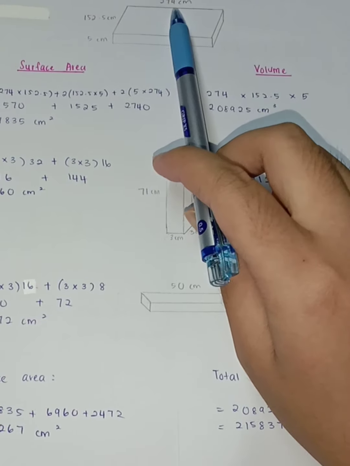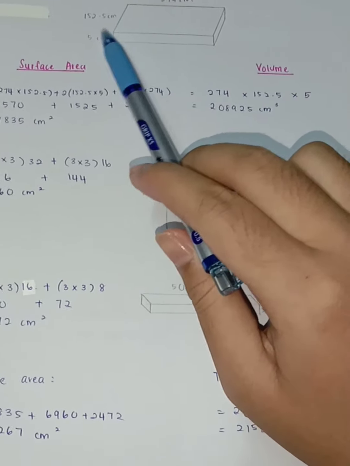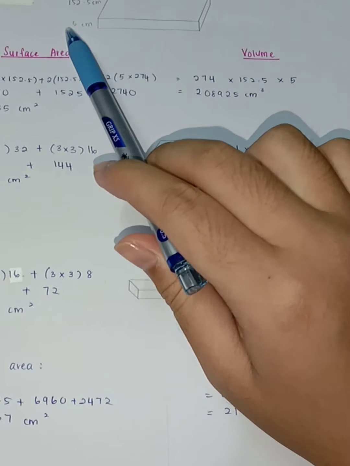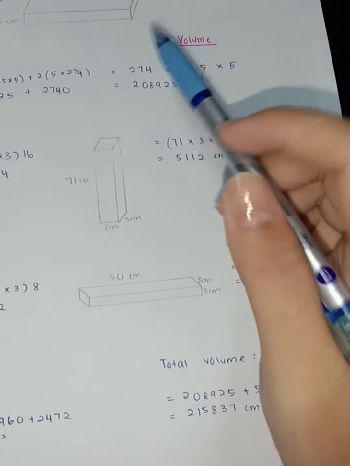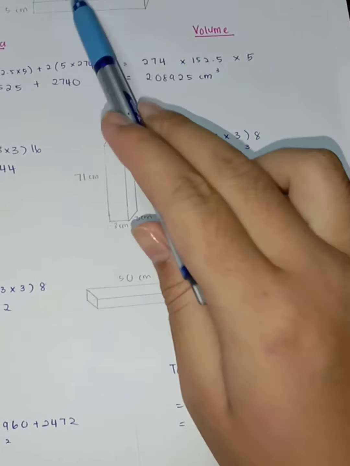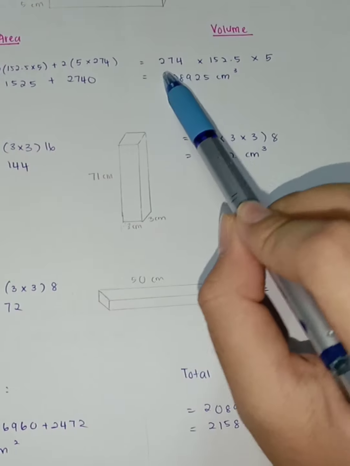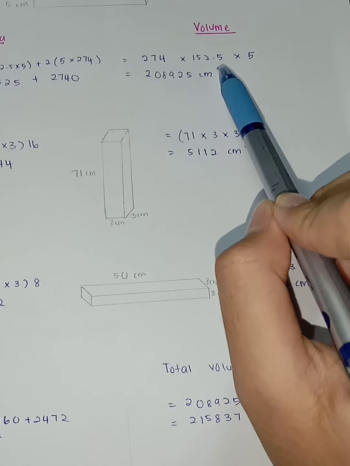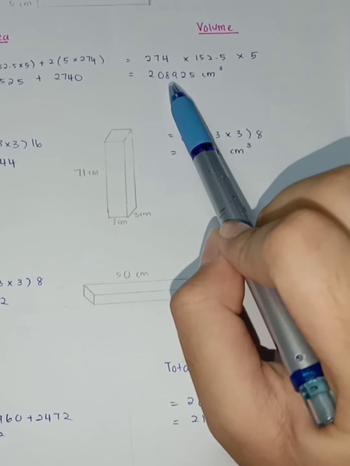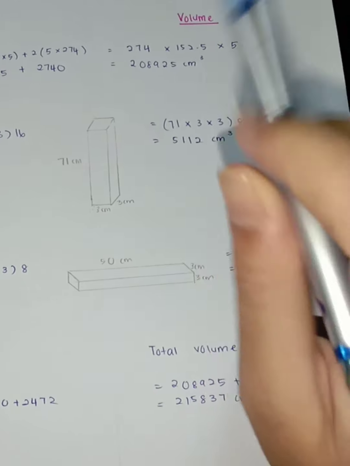Okay, next we move to the volume. This is the cuboid that has a length of 274 cm, the width 152.5 cm, and the height 5 cm. So we need to multiply all of these three. So 274 times 152.5 times 5 is equal to 208,925 cm cubed.